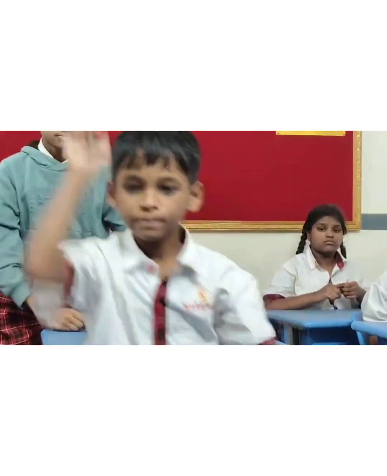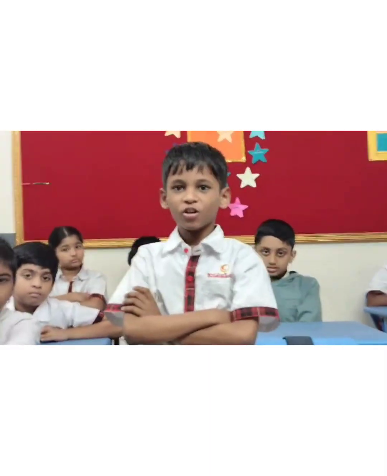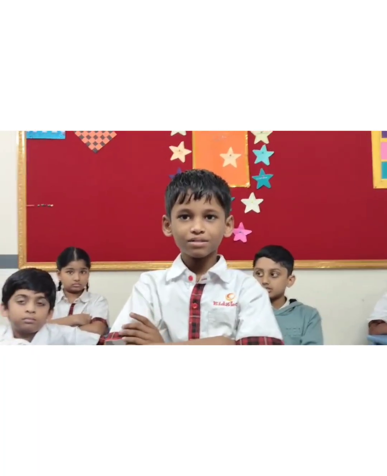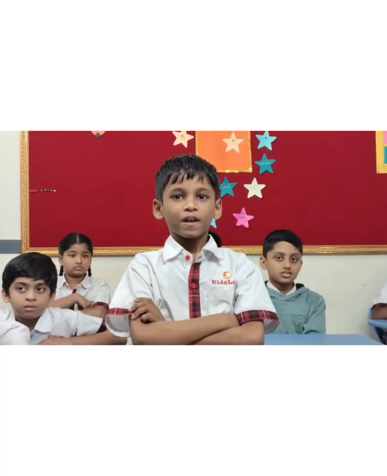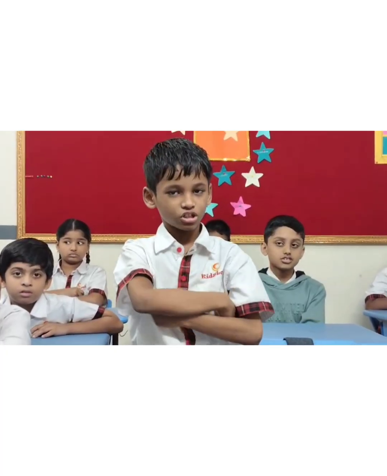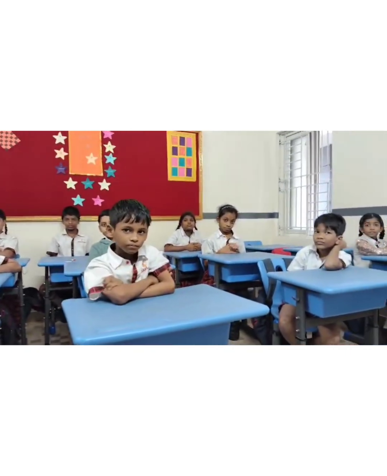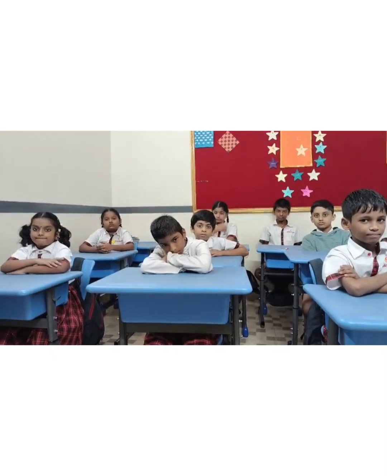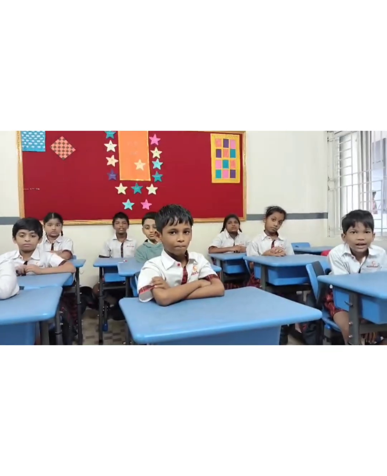Priyansh, can you tell me why the oxygen level is rich in the forest? Why does the forest area have more oxygen? Because plants use photosynthesis, taking carbon dioxide and water, and they release oxygen. Because the plants do photosynthesis, they give out a lot of oxygen. That's why the oxygen content is more in the forest. Okay, so this is our first lesson, children. Let's move on to the second lesson.